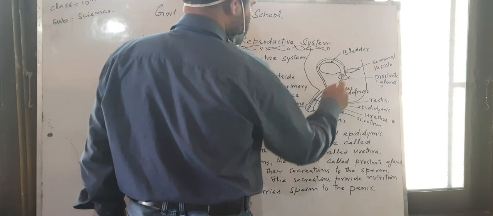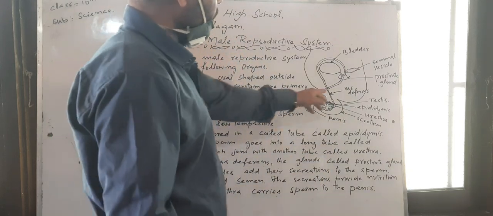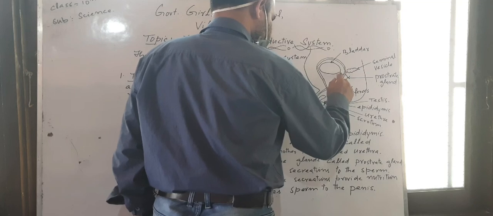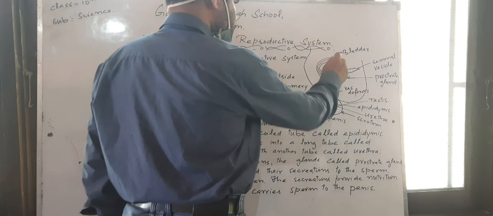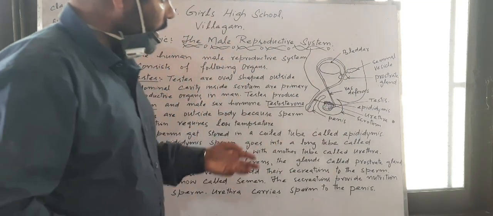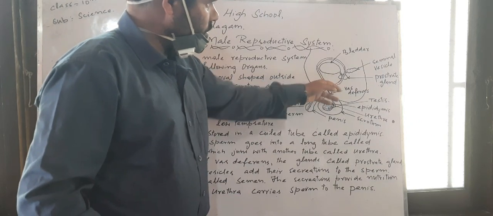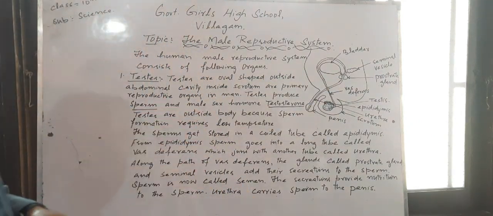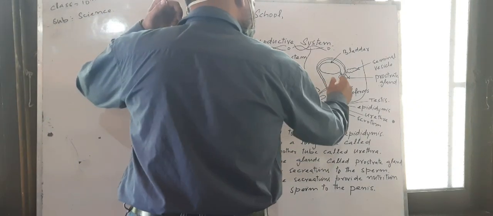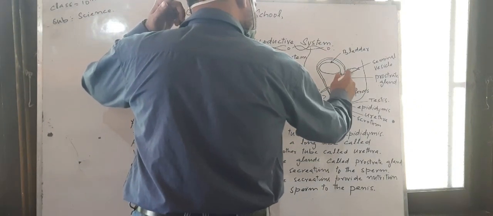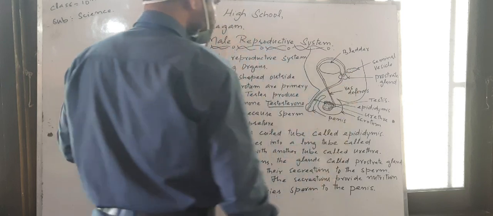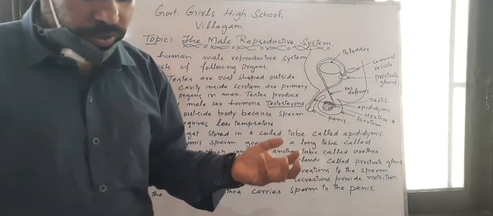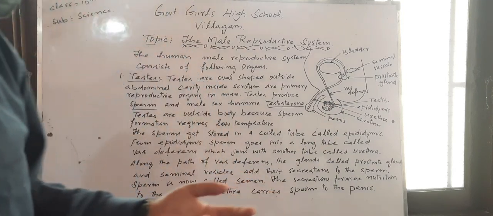Why is it called the urethra? Why is it not called the vas deferens? Because the urethra is the tube-like structure which comes from the urinary bladder down through the penis. So it is a common passage, through which urine comes out as well as the semen.